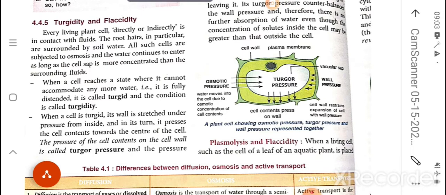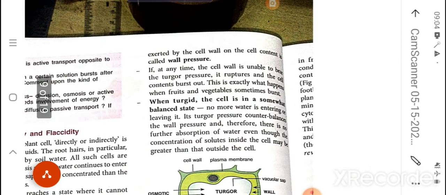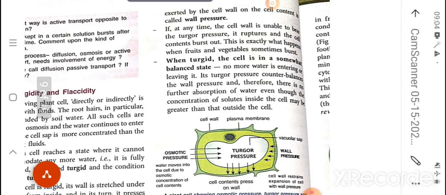The pressure of the cell contents present inside the cell on the cell wall is called turgor pressure. So turgor pressure means the pressure of the cell contents on the cell wall. And the pressure exerted by the cell wall on the cell contents, the opposite, is known as wall pressure. So one is turgor pressure and another is wall pressure.